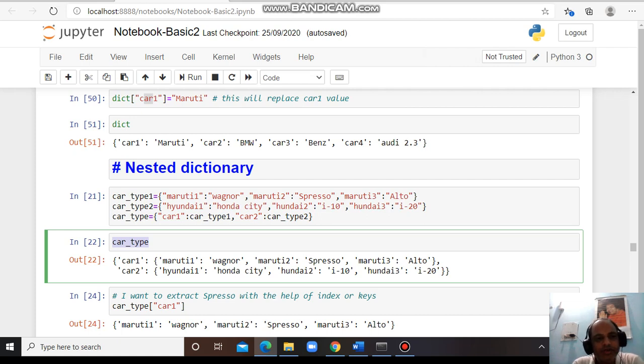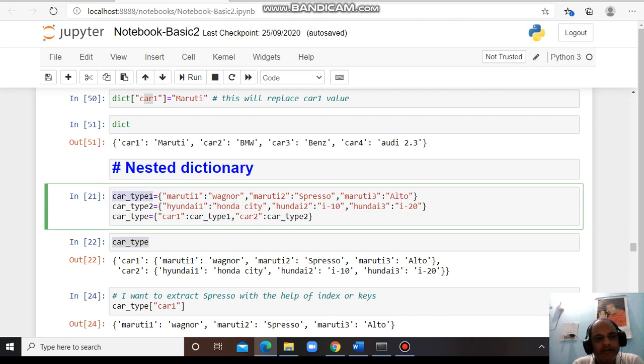How to do this one? First I need to define my nested dictionaries. I have to create the nested dictionaries. First I have two nested dictionaries, car 1 and car 2. I want to mention car 1 as car type 1 and car 2 as car type 2.